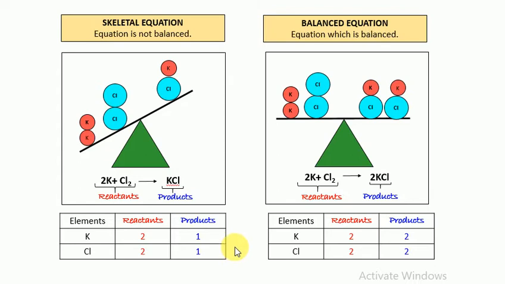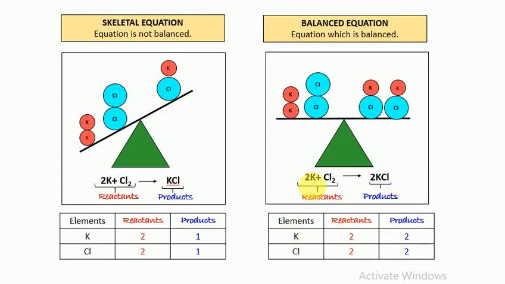Now in another equation, we can see that there are 2 potassium atoms and 2 chlorine atoms on the reactant side, and on the product side also 2 potassium and 2 chlorine. So when we make a table again, we write potassium and chlorine, and reactants and products.